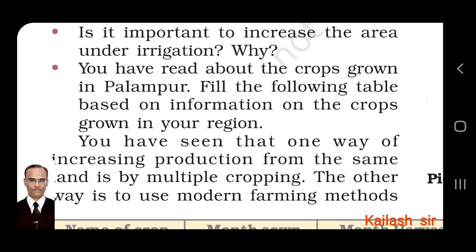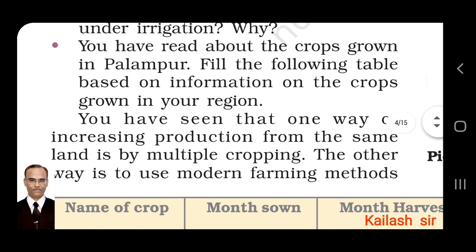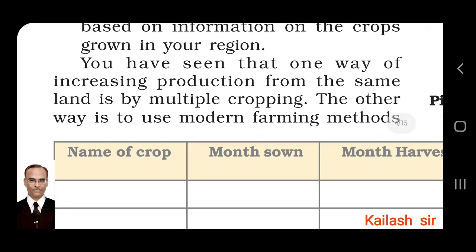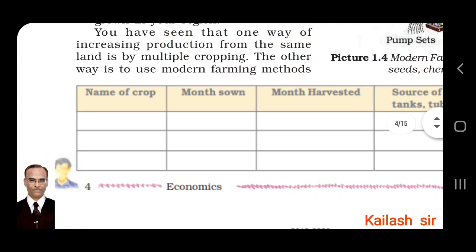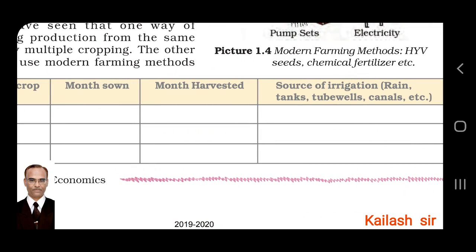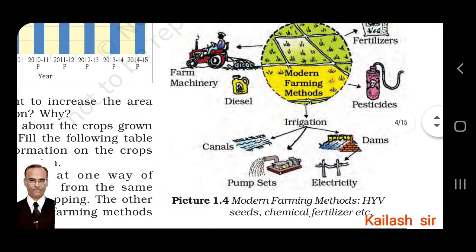You have seen that one way of increasing production from the same land is by multiple cropping. You know multiple cropping now. At least 3 crops are grown in a year. That is known as multiple cropping. The other way is to use modern farming methods or techniques. This table is for your activity. You may be able to do it. If you are not able to do it, then okay.